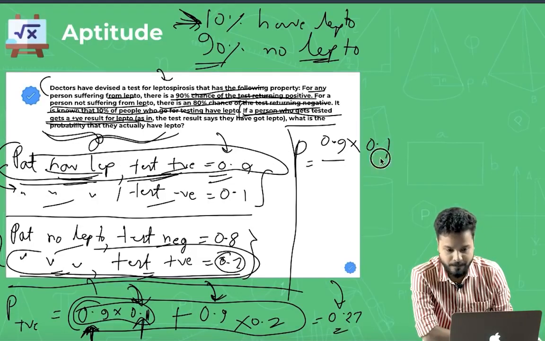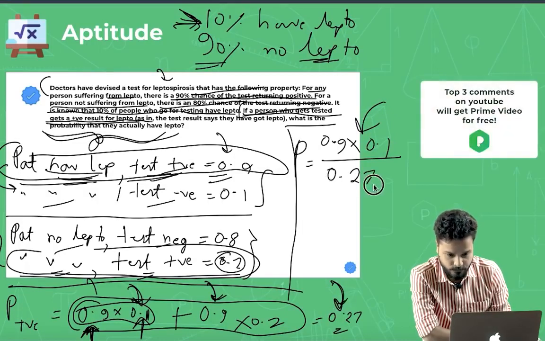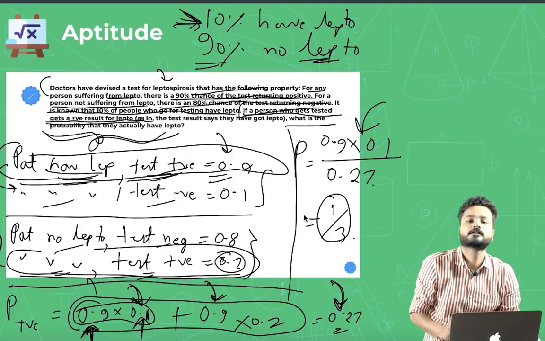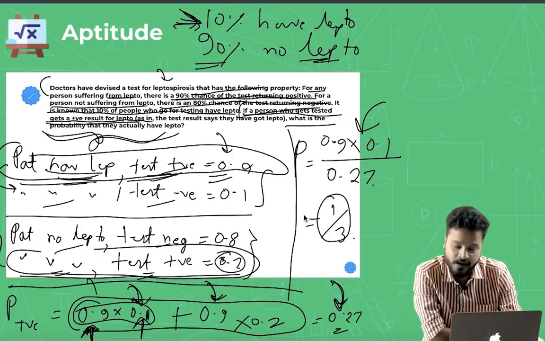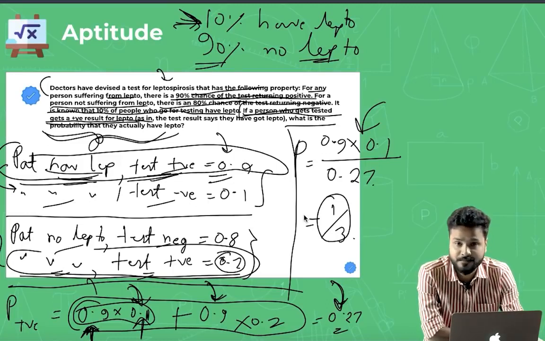The probability would be basically the favorable outcomes upon the possible outcomes. Possible outcomes are 0.27. So your answer is 1 by 3. If you still have doubts, I know a lot of people will have doubt in this, you can definitely come back in the comment section and me and my team will definitely help you out.